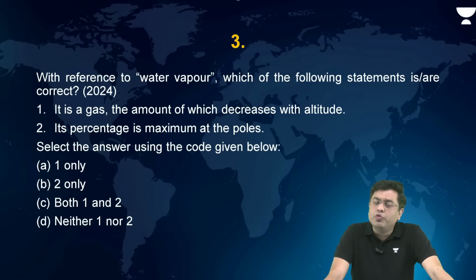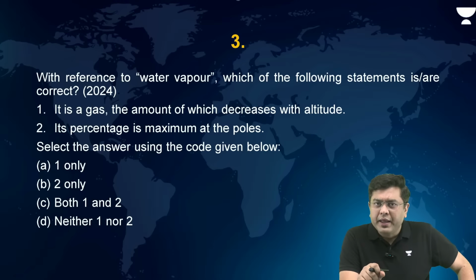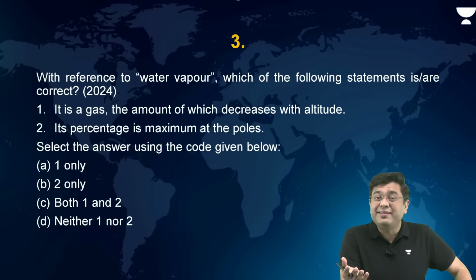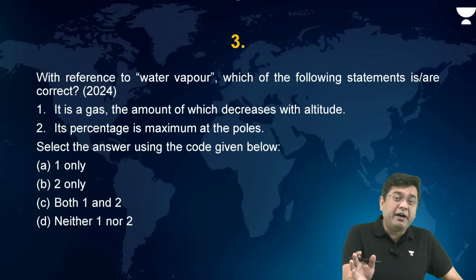With reference to water vapor, which of the following statements is or are correct? First, it is a gas, the amount of which decreases with altitude. Second, its percentage is maximum at the region of the poles, right? Now, which of these are correct? When you consider, water vapor indeed is a gas, isn't it? The gaseous version of the liquid water droplets that we have.